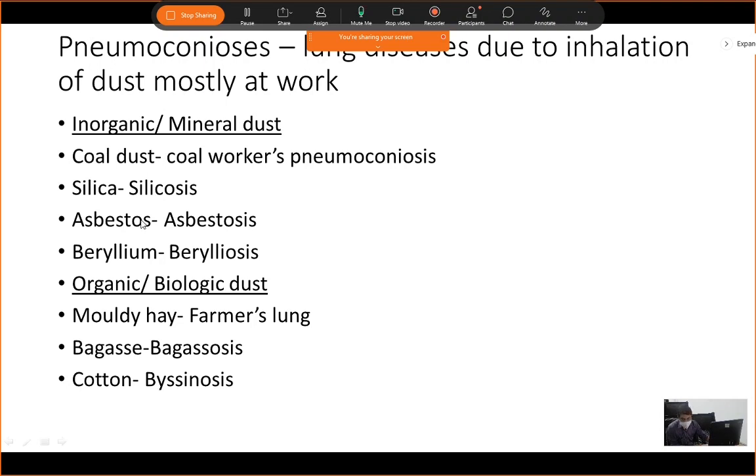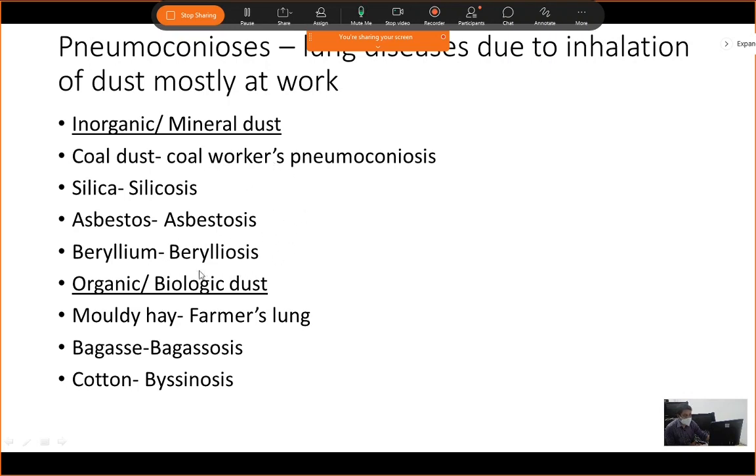Similarly, in asbestos industries, if they come in contact with asbestos, then they present with a condition called asbestosis. Then there is a mineral called beryllium. In industries where they use beryllium and the workers get exposed to this beryllium dust, they can present with a condition called berylliosis.